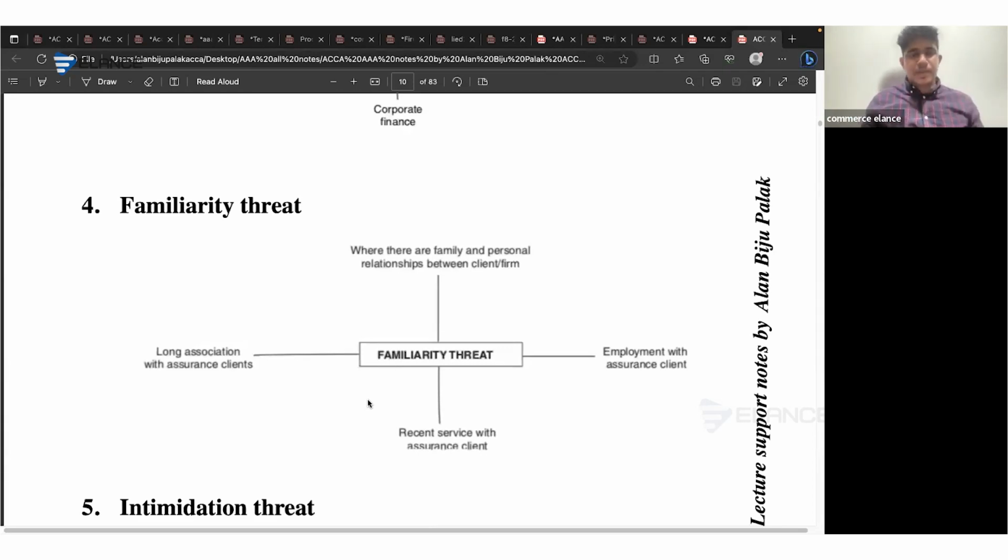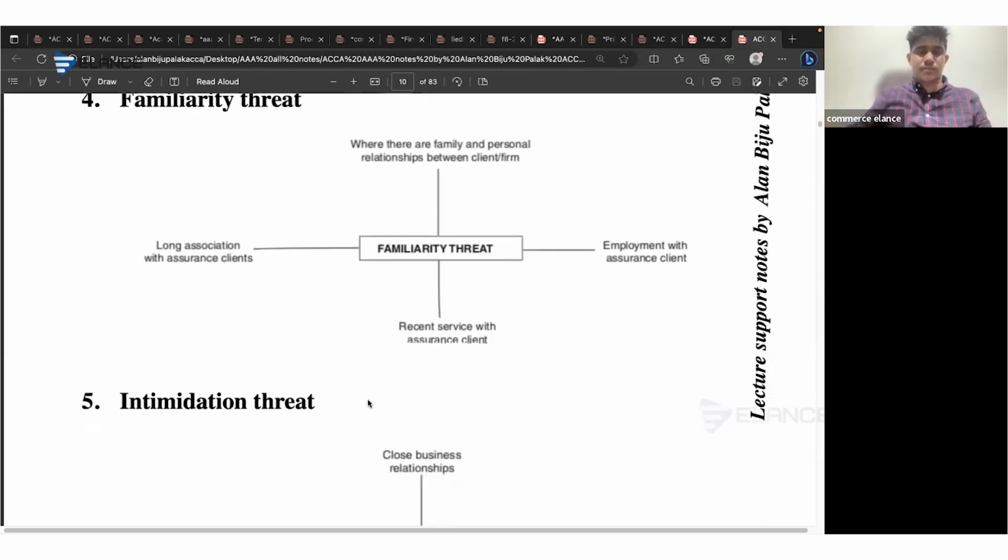If the client company has a long-term relationship with the auditor, like the auditor has provided almost 9 years of audit for the client, there is always a possibility that the auditor might act in favor of the client company. It will give rise to a familiarity threat. Or if the auditor has any type of close business relationship, or has worked with the client company before as an employee, in all these situations, familiarity will arise. And in those cases, we can remove that individual from the team. And in case of a partner, we need to rotate him.